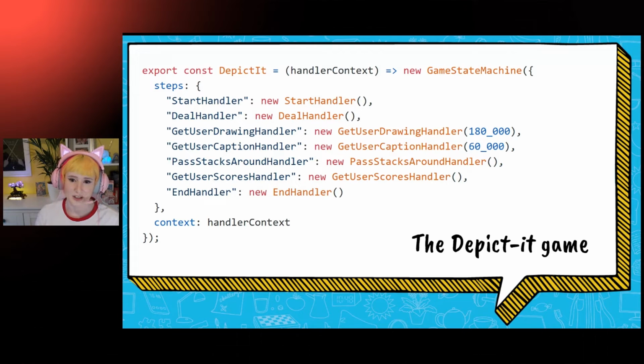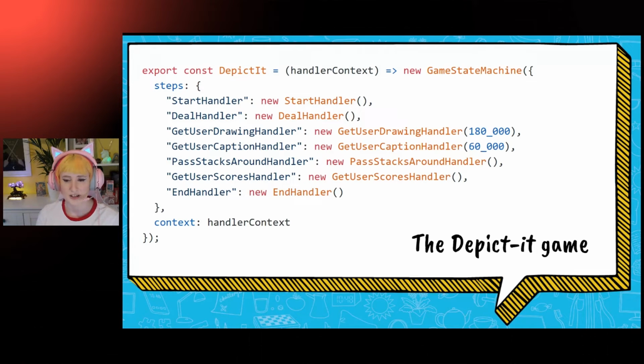And as I mentioned earlier, the game is defined as a series of named handlers. So we have our start handler, our deal handler, our get user drawing handler. And each of these handlers are imported from the depicted.handlers.js file, which we saw when we looked at the architecture earlier. And each handler has access to an Ably channel. And the browser of the hosting player keeps track of where all the game hands are, what the state is at that particular point.